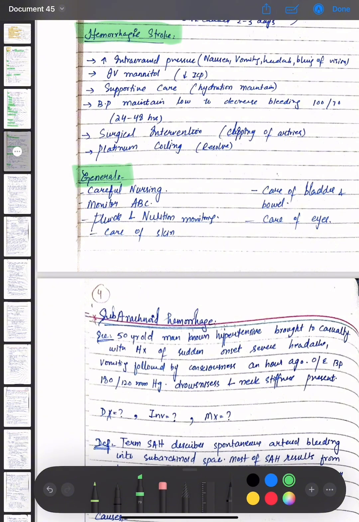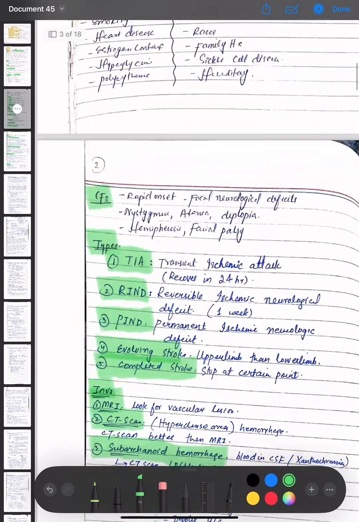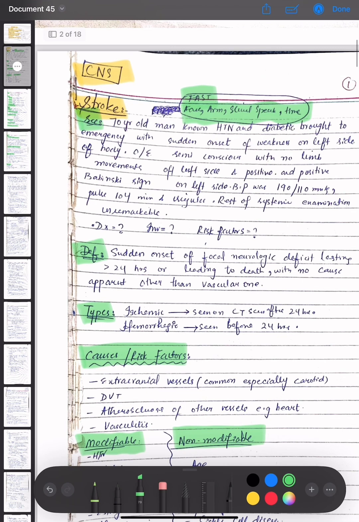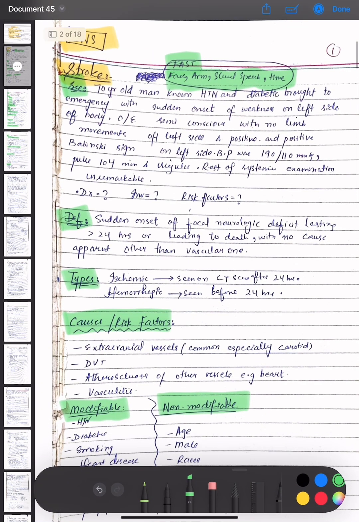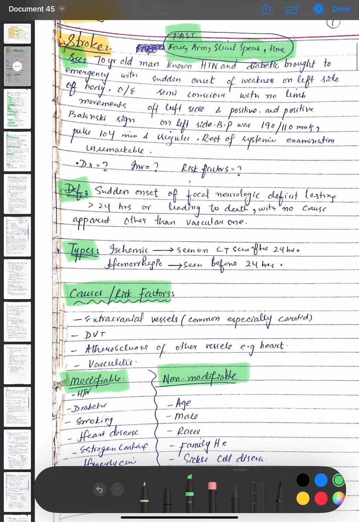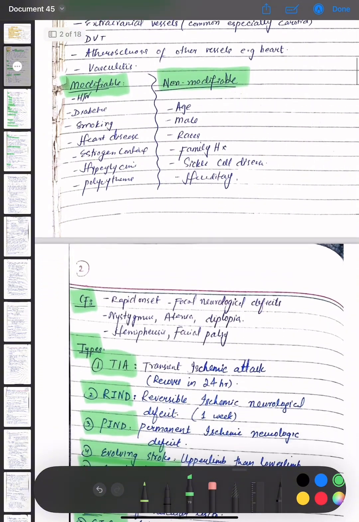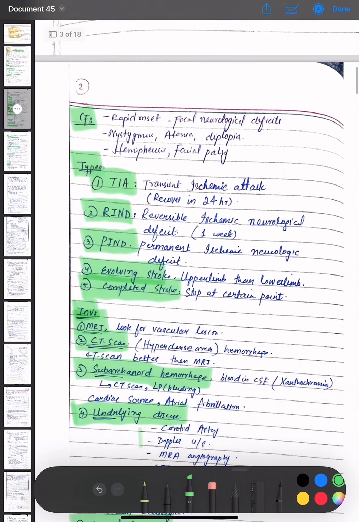The care of the skin is taken, care of the bladder is done, and the bowel and care of the eyes is done. So up till now we have discussed our first topic of CNS, that is stroke. We have discussed the scenario, then the definition, the types, the causes or risk factors. Then we discussed the modifiable and the non-modifiable risk factors. Then what are the clinical features?